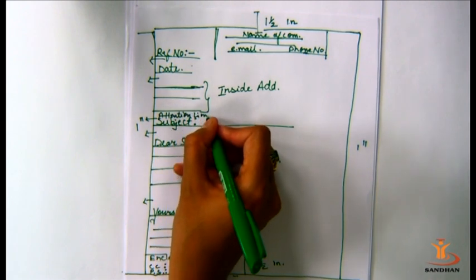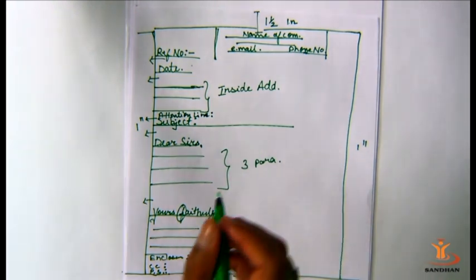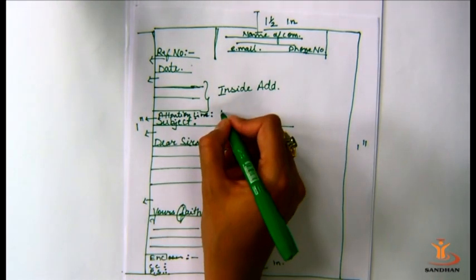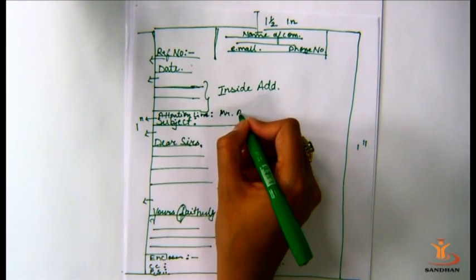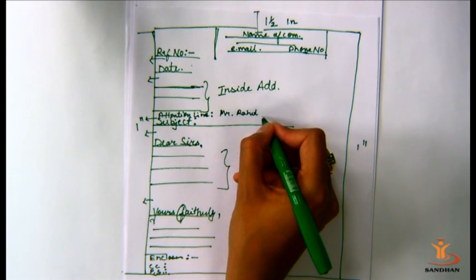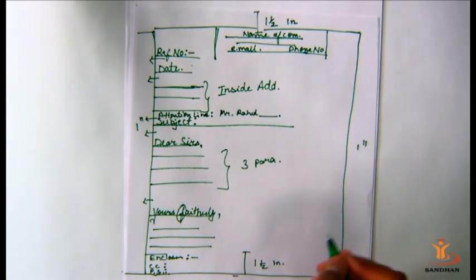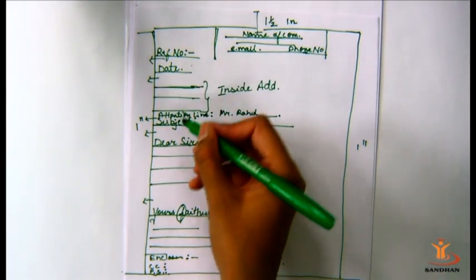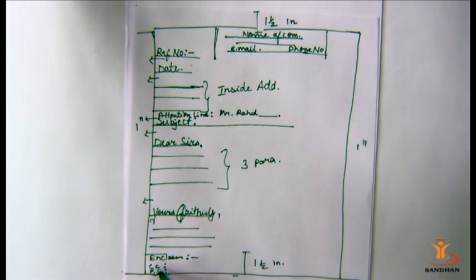Suppose I am sending the letter and I want a particular person to pay attention to this letter, so I'll write the name of that person here, Mr. So and so. Now reference number, attention line, enclosure, carbon copy, postscript: all these are optional parts of a business letter.